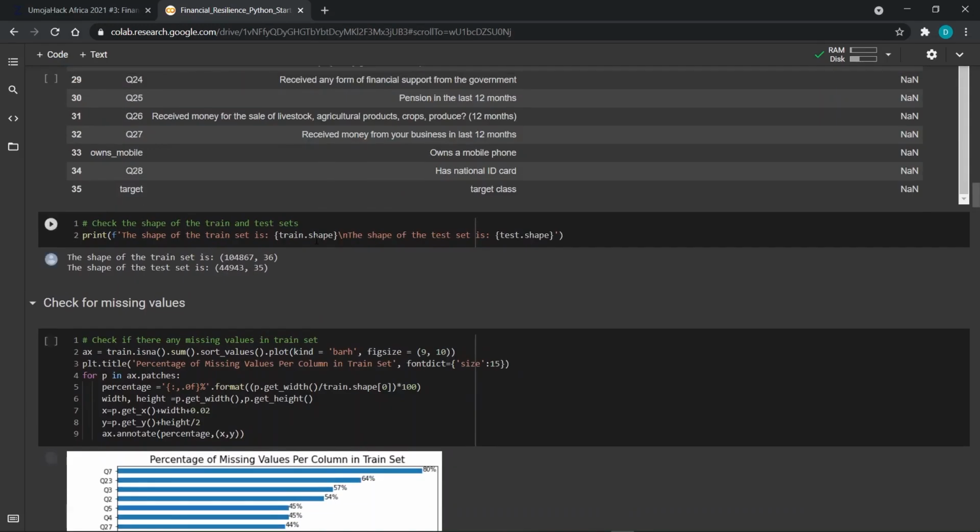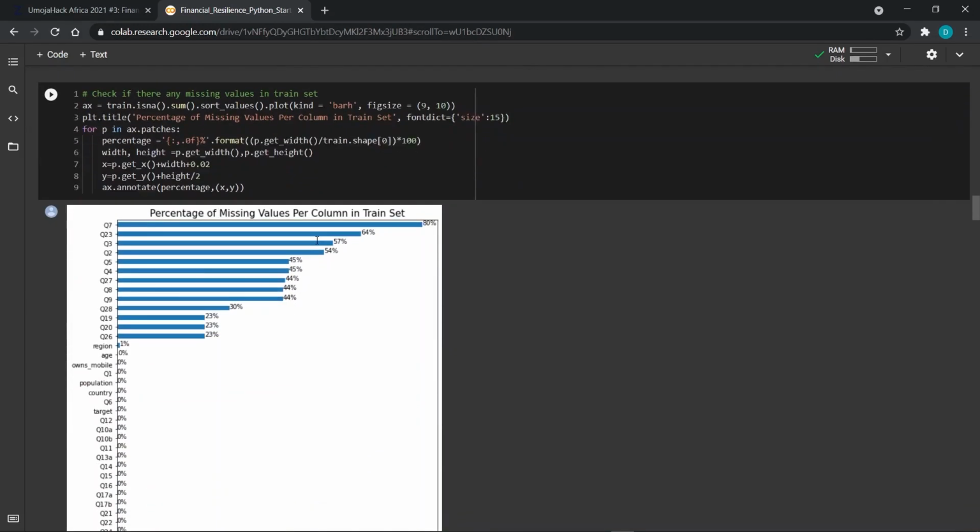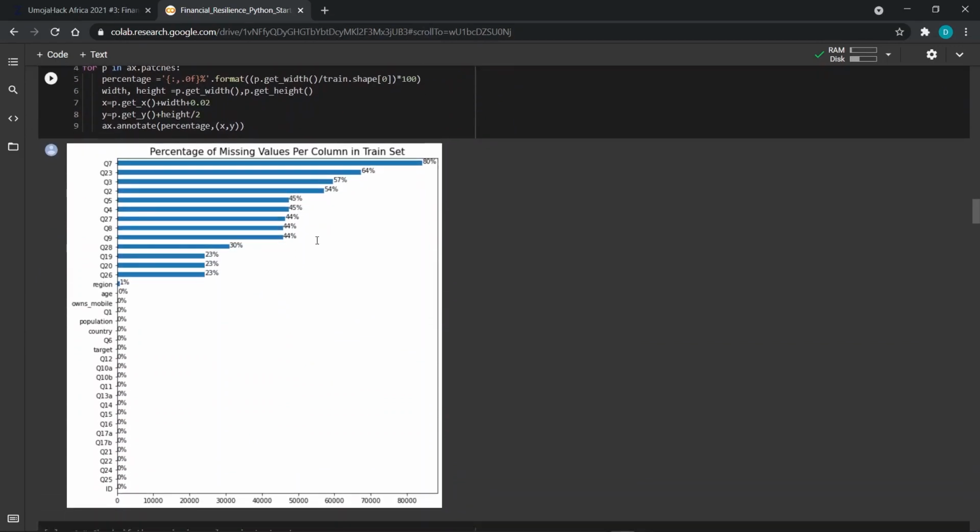From above, we saw that there were missing values, so we can check what percentage of each column is missing. We can see from here that the Q7 column has the highest percentage of missing values, which is 80%, followed by question 23.